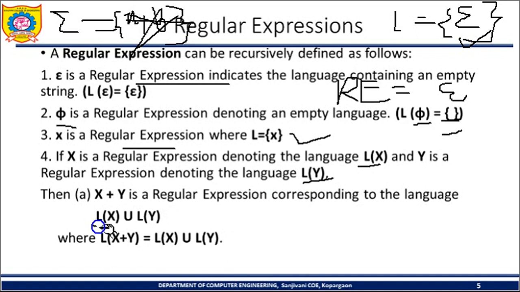So whenever we take the union of these two languages, it will be denoted by the regular expression X plus Y, or R1 plus R2, where R1 is the regular expression for language LR1 and R2 is the regular expression for the language LR2. Then its regular expression is R1 plus R2, where the language of X plus Y is equal to LX union LY.